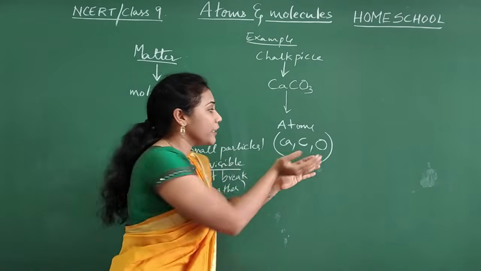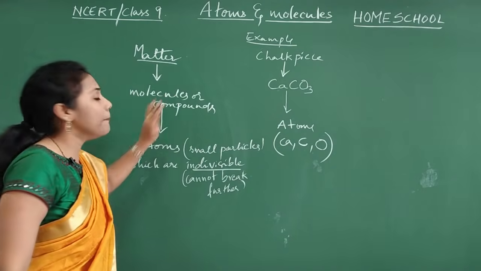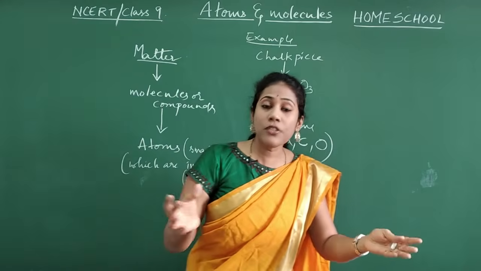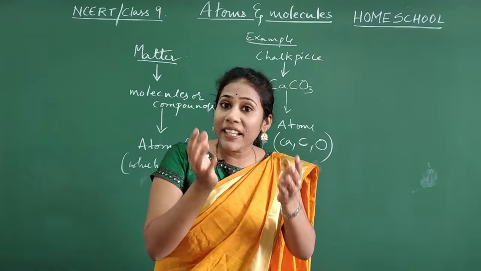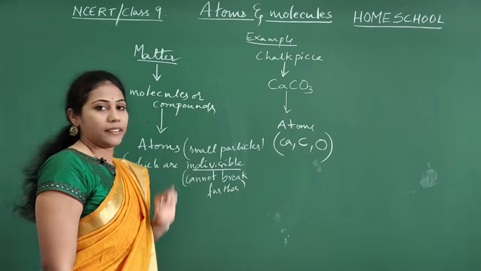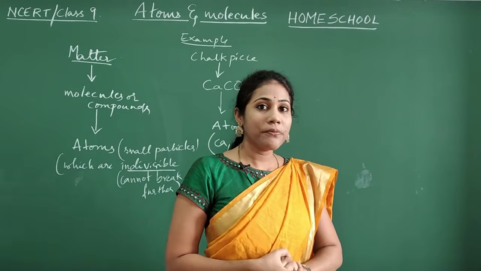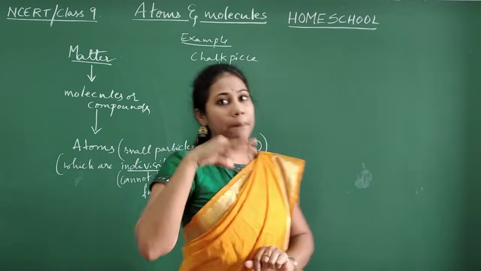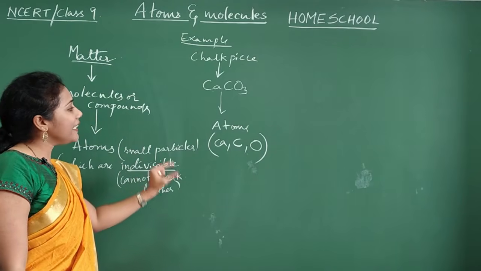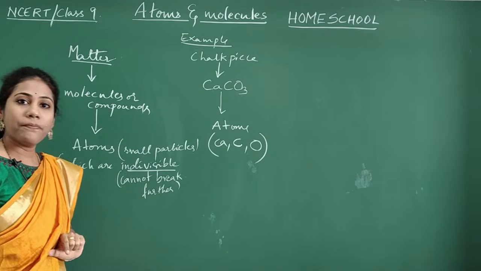After joining, you will get so-called molecules or compounds. When so many molecules or compounds join together, you will get a substance called matter. Got to know how matter is made up? So in this chapter, we are going to study more details about atoms and molecules.